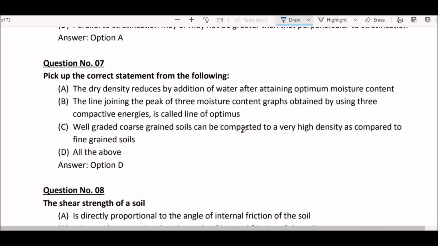Option C, well graded coarse grained soils can be compacted to a very high density as compared to fine grained soils. Option D all of the above. So guys, here option A, B, C, they all are right ones. So right answer is option D all of the above.